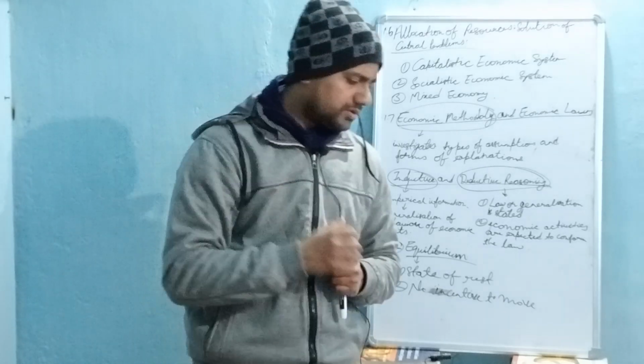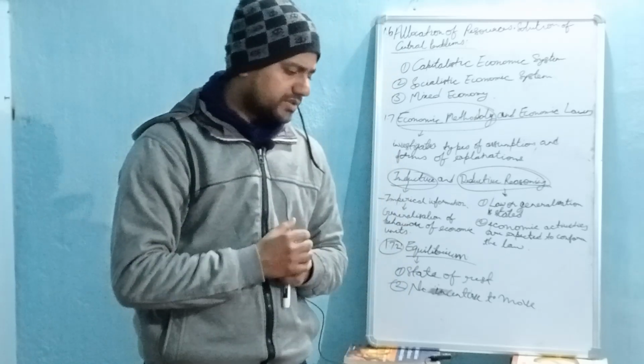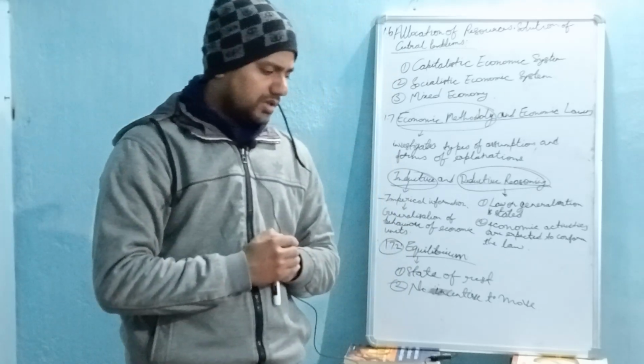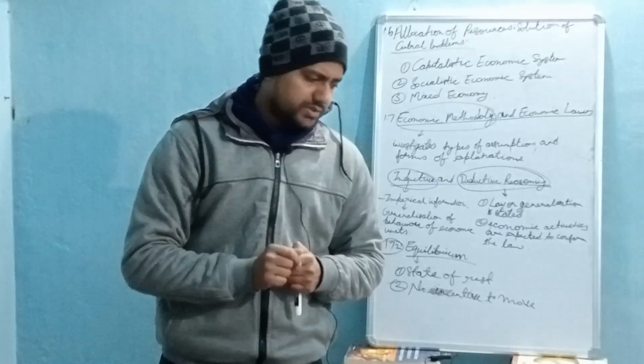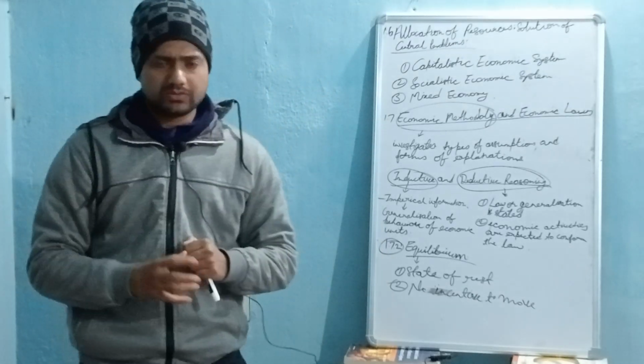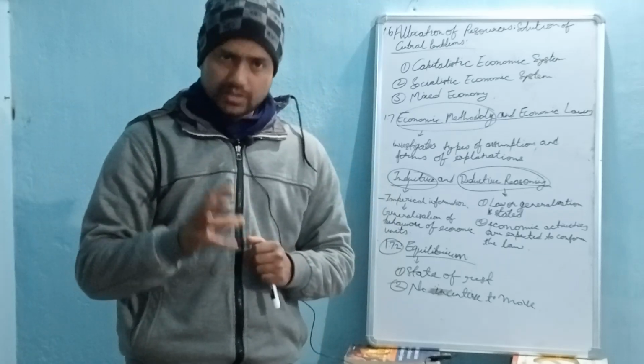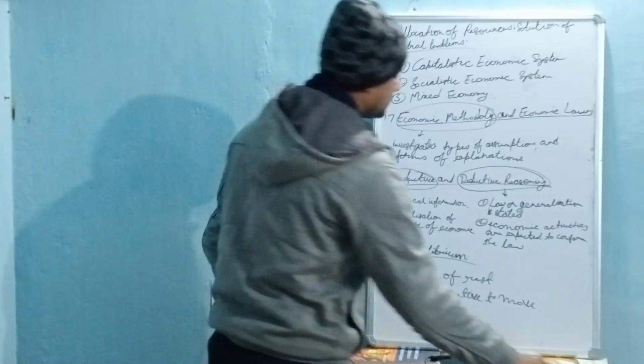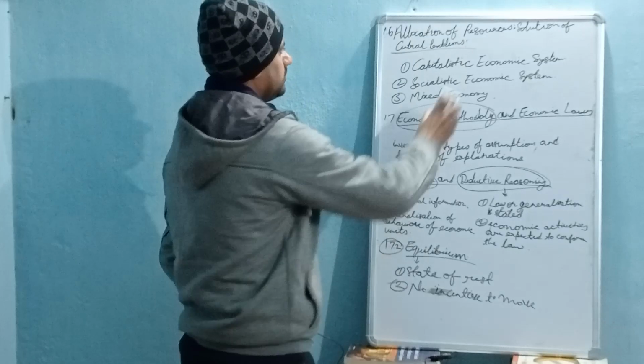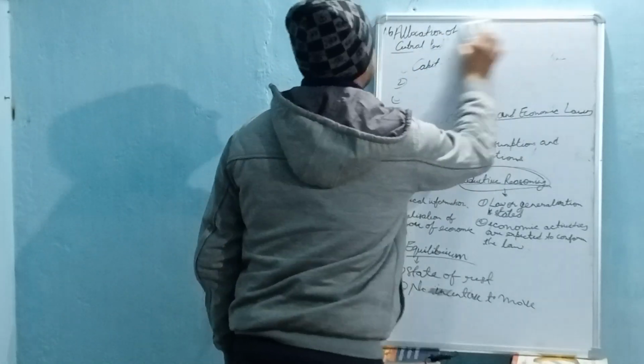Then we have the concept of partial and general equilibrium. This is how we can analyze equilibrium. The analysis of equilibrium can be in two ways.